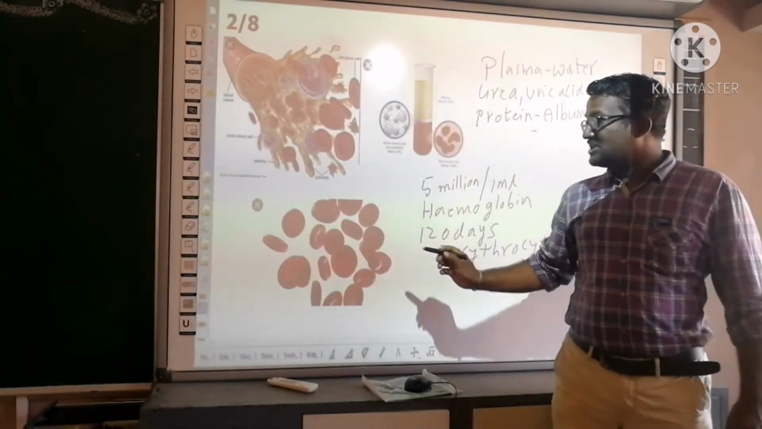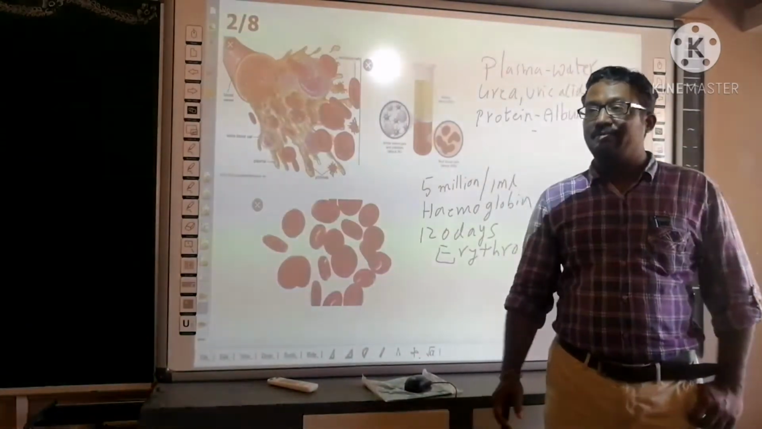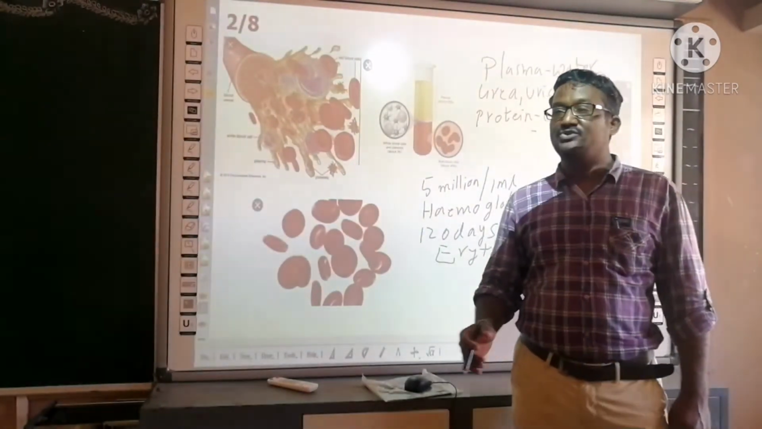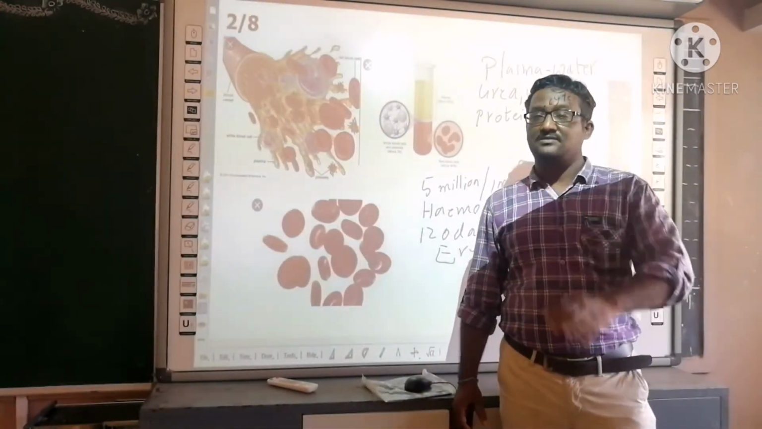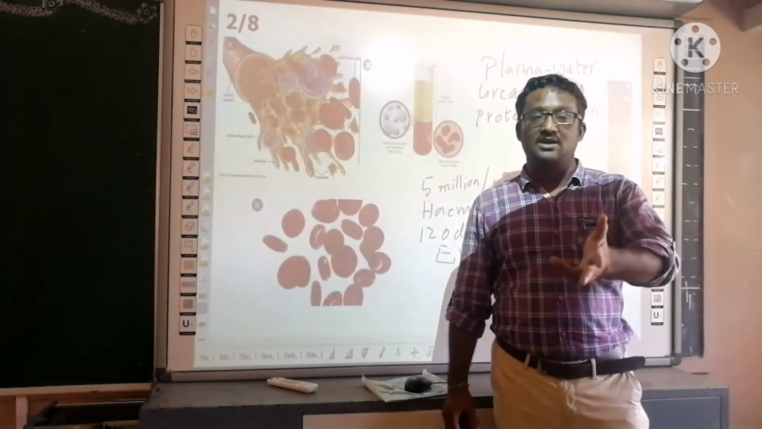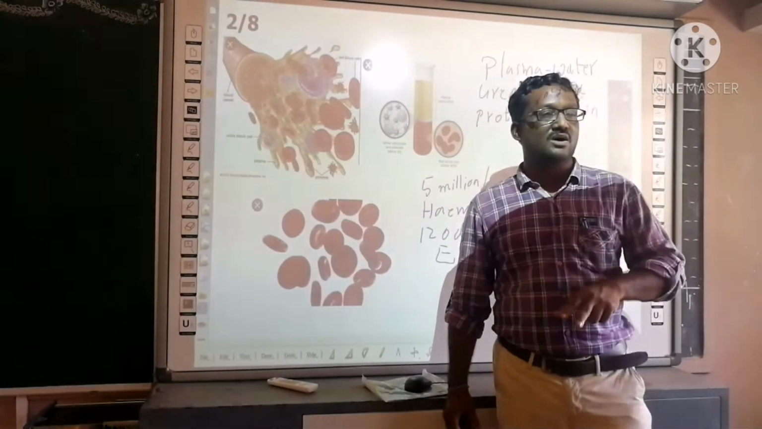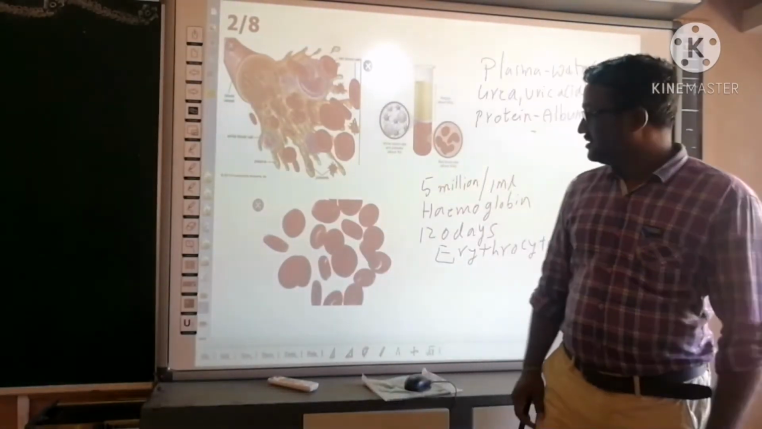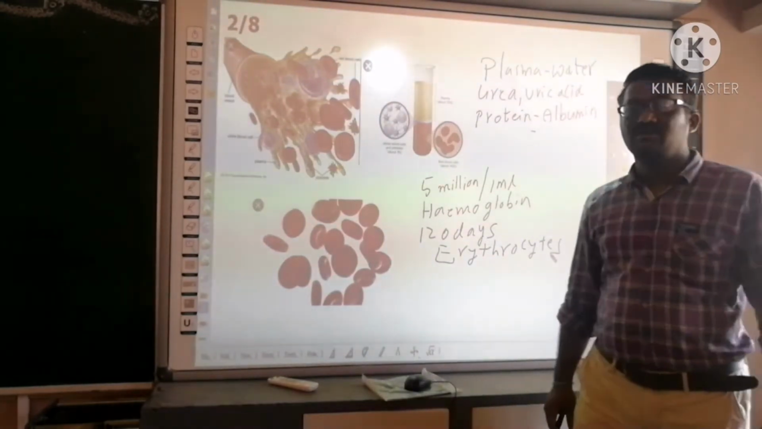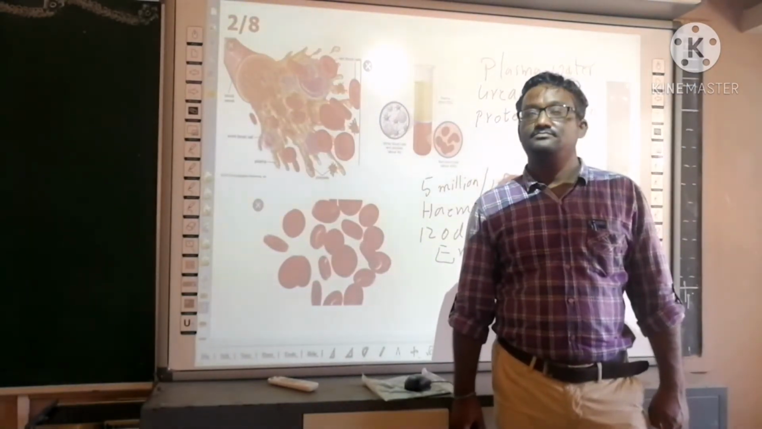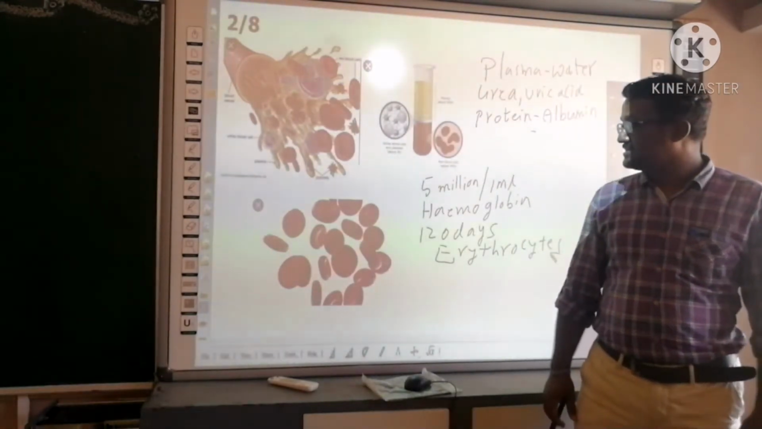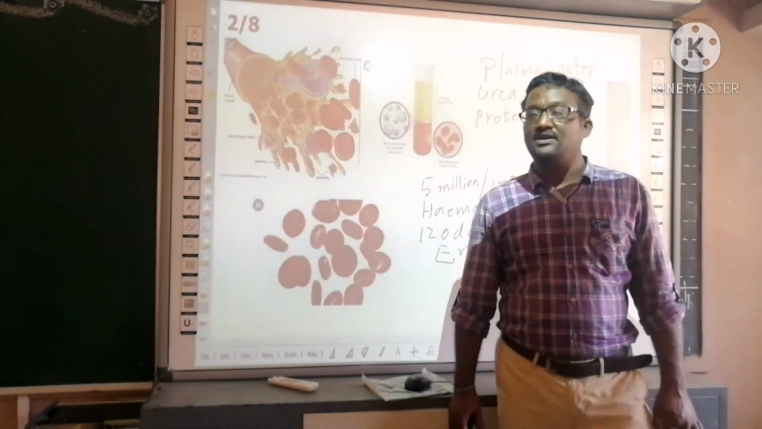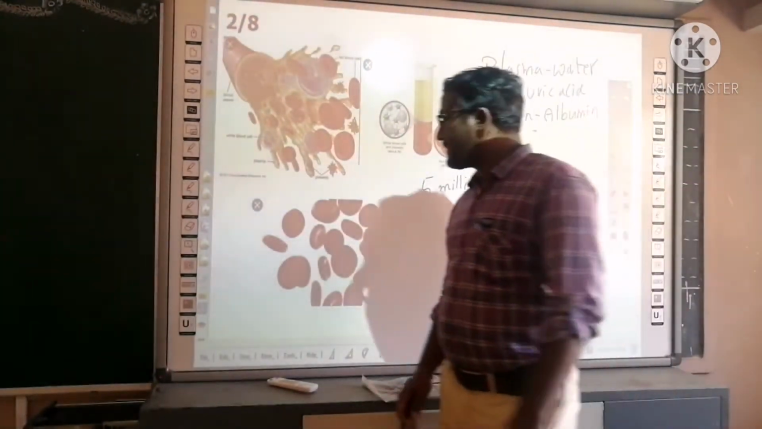So actually, in the embryonic stage, that means whenever we are in our mother's womb, the RBCs are not produced in bone marrow. They are produced in the liver and the spleen. In these two organs, spleen and liver, RBC production takes place. Later, RBC production starts in the bone marrow. So this is about red blood cells, which are also called erythrocytes. Another part of blood is white blood cells.